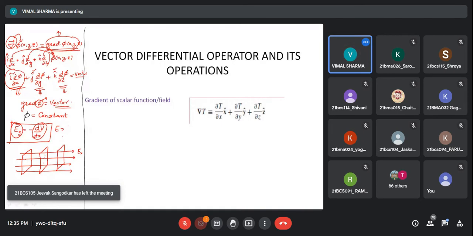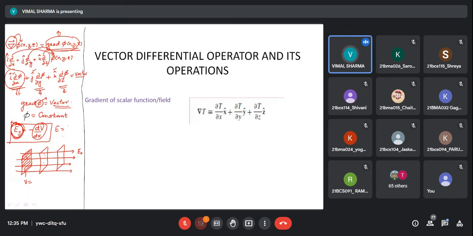So this is, and direction is what? Direction is perpendicular. The direction of this field, which is gradient of V, is perpendicular to the surface on which V is constant. Perpendicular to the equipotential surface, you can say.